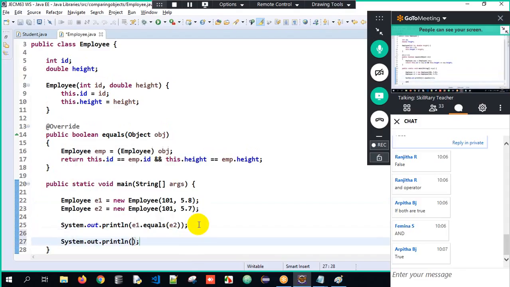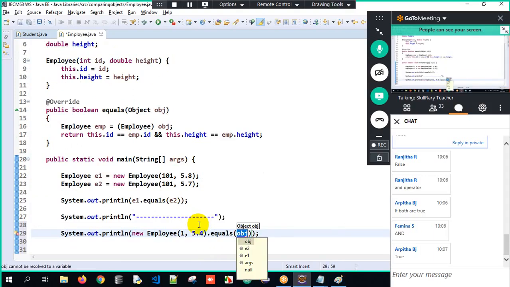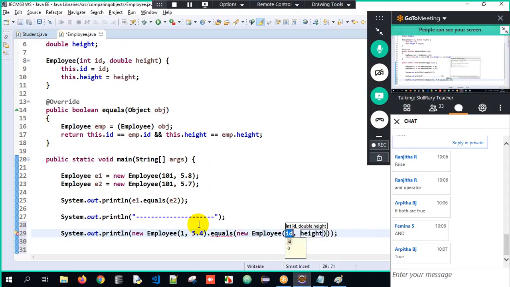This can also be done with the help of if condition. Another way also. How? See? Sys out new employee. I will pass the ID as 1, height as 5.4. Dot equals, ID is 2, and ID also 1 and the height is also 5.4. See here, I'm so sorry, I didn't create an object here. New employee of ID is 1, height is also 5.4.